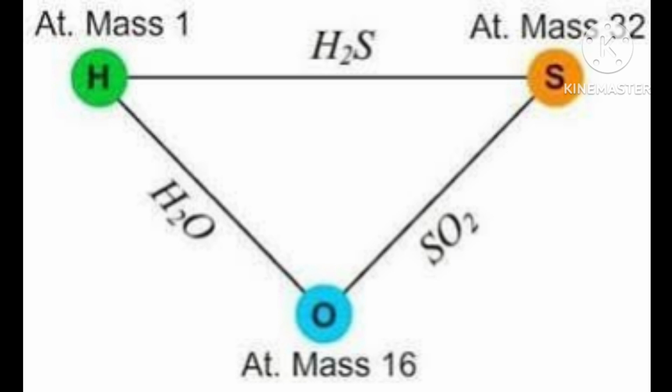It is the average relative mass of its atoms as compared with an atom of carbon 12, the C12 isotope taken as 12. For any atom, atomic mass is the average relative mass. Relative mass, remember, you are comparing.